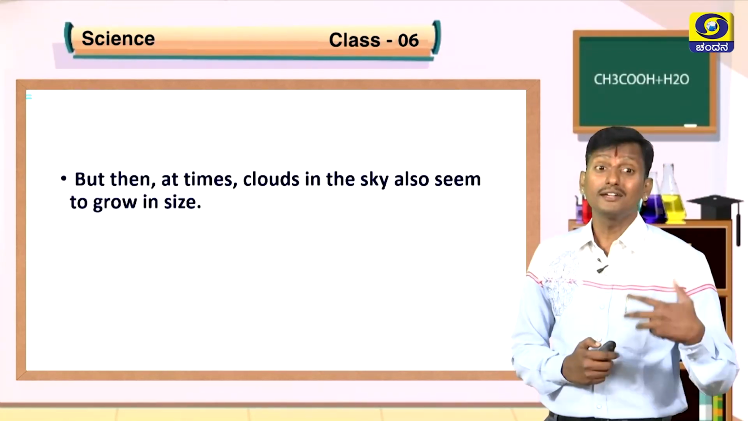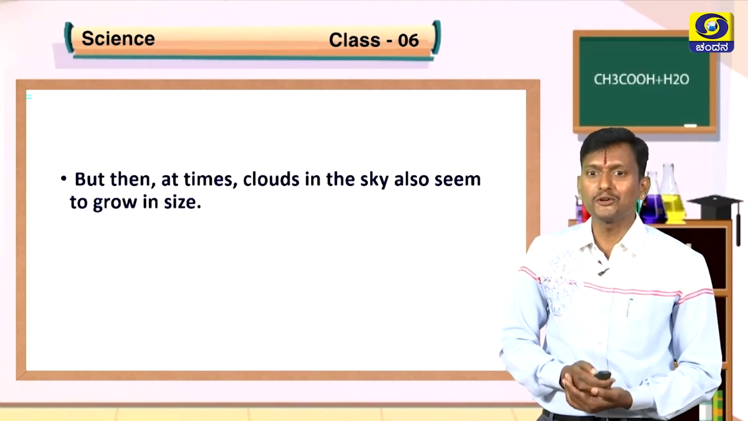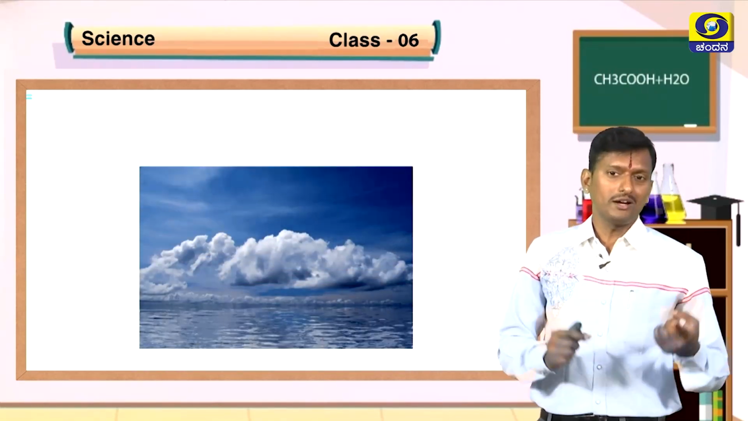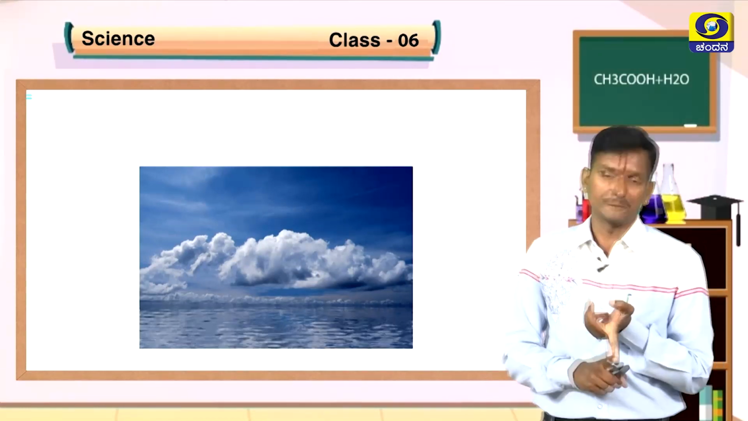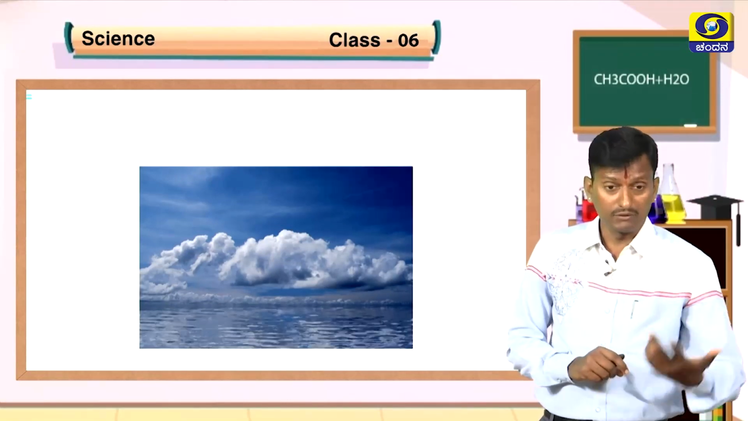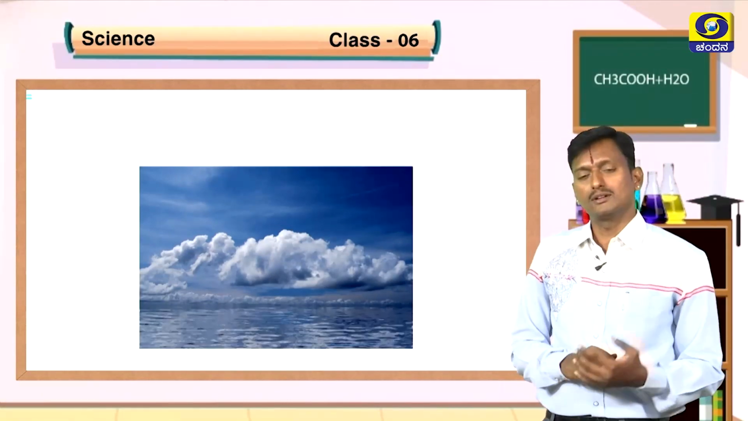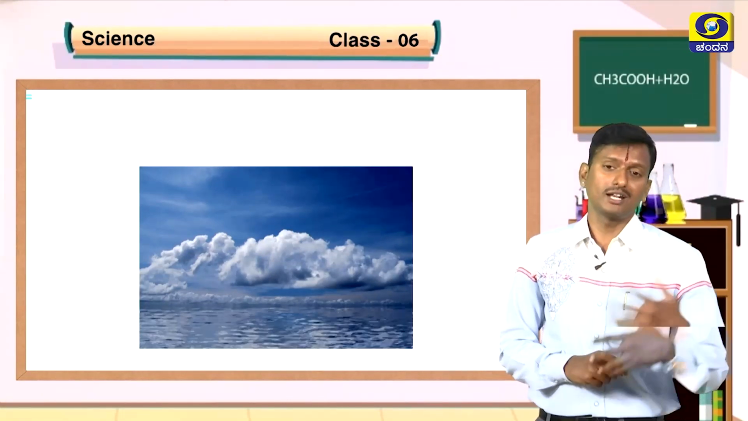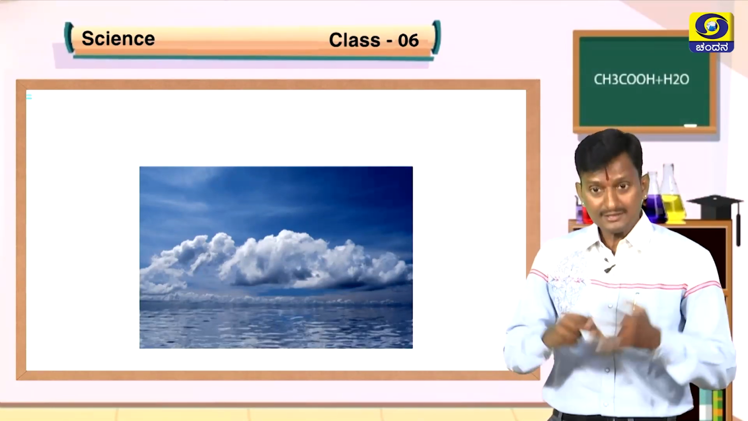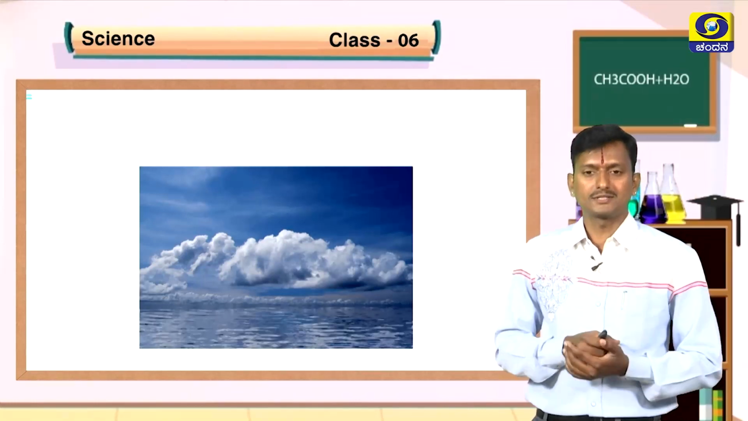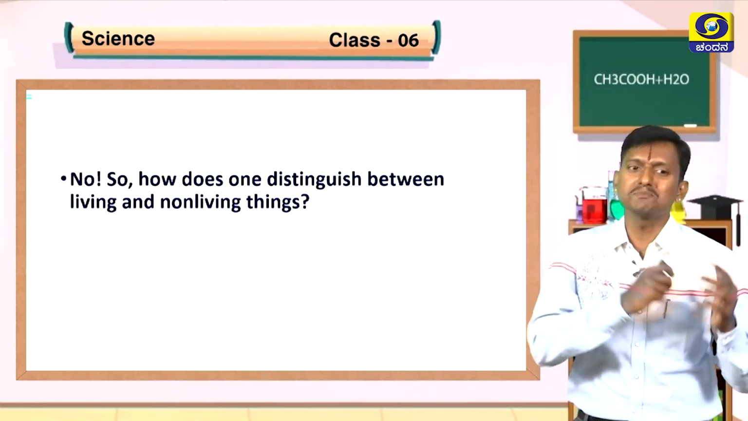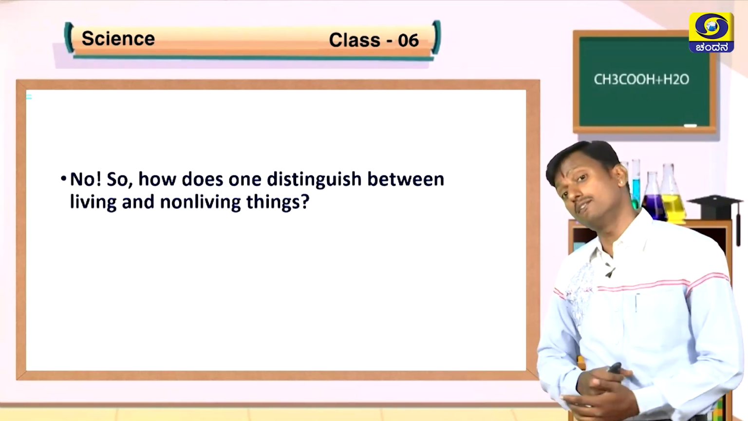But then, at times clouds in the sky seem to grow in size. Does this mean clouds are living? See here. So in the case of moving, a car is moving. So it is not easy to decide whether a thing is living or non-living. I told you that animals showing growth are living. The table is not showing growth, it is non-living. But what about the cloud? You can see clouds growing up sometimes. Are they living? No. So how does one distinguish between living and non-living things?